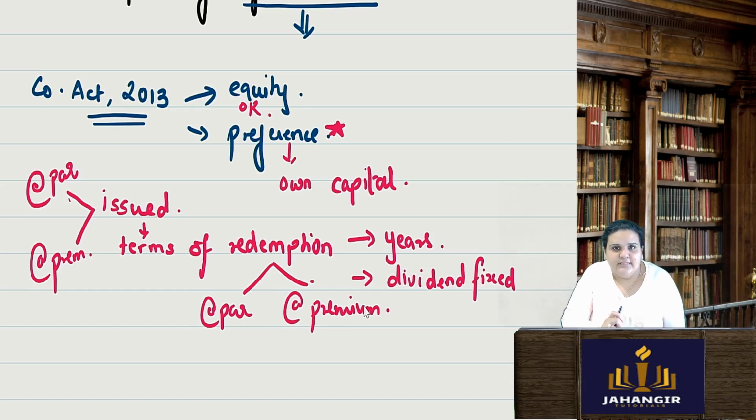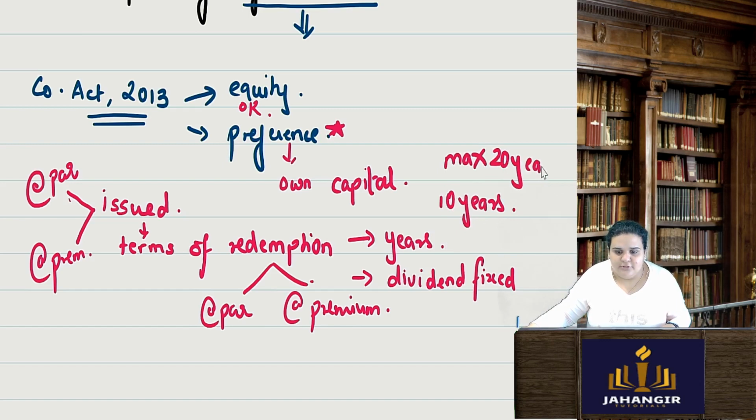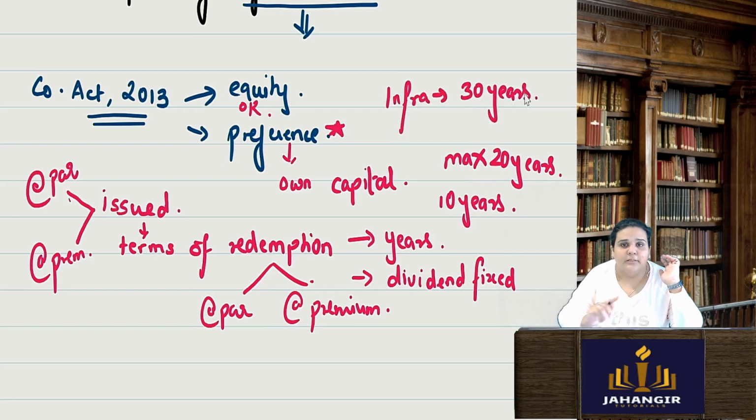But preference shares have a fixed tenure. They can have a tenure of 10 years. The maximum tenure is 20 years. You cannot have irredeemable preference shares, that is not allowed. Even if it is written irredeemable, it can be for a maximum of 20 years. If it is an infrastructure company, then it can be for 30 years, not more than that.